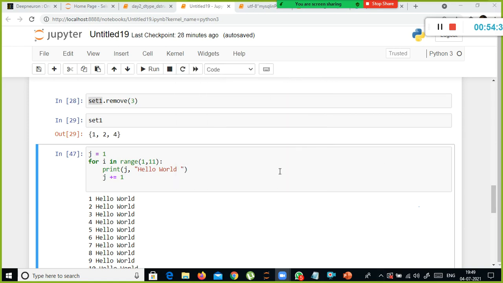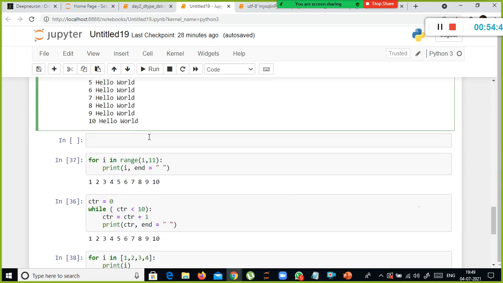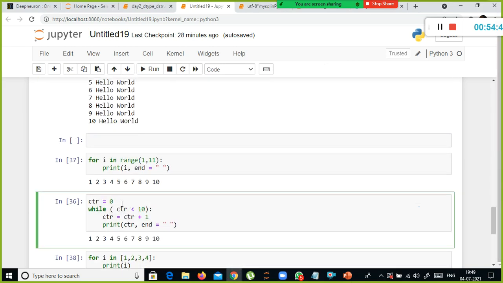Yeah. So this is how you need to do it. The difference between for loop and while loop is, in the case of while loop, only when the condition is true, the body of your while block will get executed.